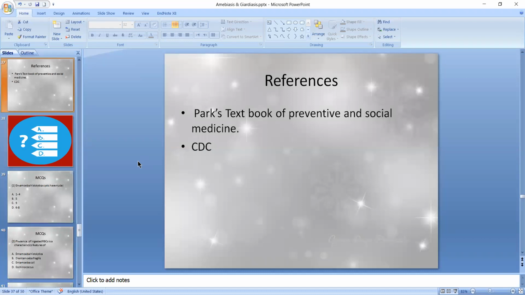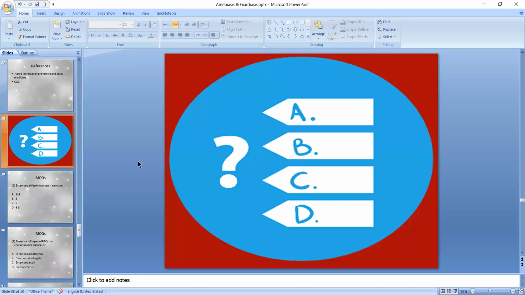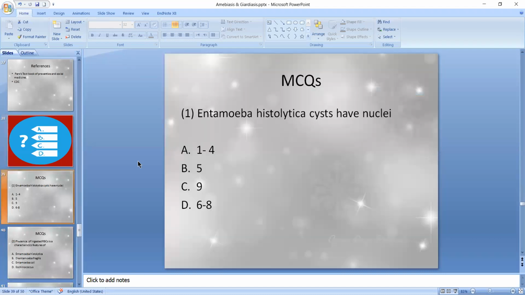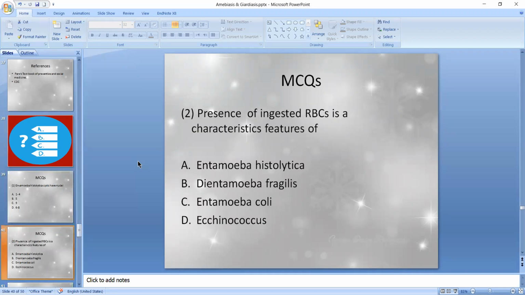These are the references of my presentation, and now comes the MCQ session. Entamoeba histolytica cyst has how many nuclei? 1 to 4, the correct answer. Presence of ingested RBC is a characteristic feature of Entamoeba histolytica. Correct answer.